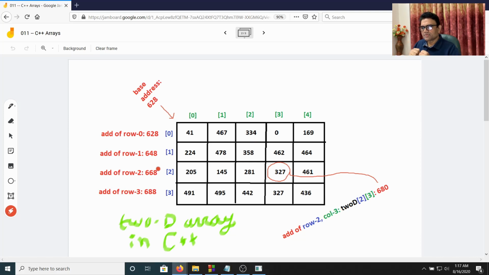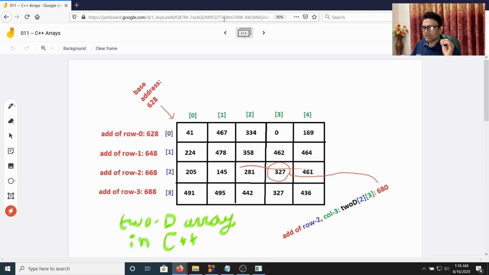Therefore, if we say 2D plus 0, 2D plus 1, 2D plus 2, we get the address of the elements of 2 dimensions, which are the addresses of the 1D arrays. Now we get the address of the third element, which is 668. Still we are in the higher dimension. Now we have to shift the dimension and get inside the lower dimension. So if we dereference the address, we get the value.